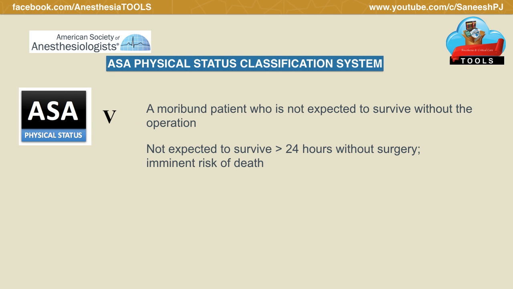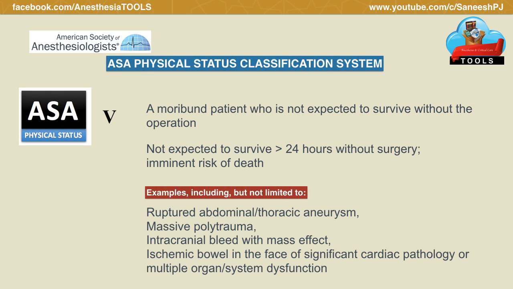ASA 5 will be a moribund patient who is not expected to survive with or without surgery for more than 24 hours. There is imminent risk of death. The example would be ruptured abdominal or thoracic aneurysm, massive polytrauma, intracranial bleed with mass effect, ischemic bowel in the face of significant cardiac pathology or multi-organ or system dysfunction. This will be ASA 5.